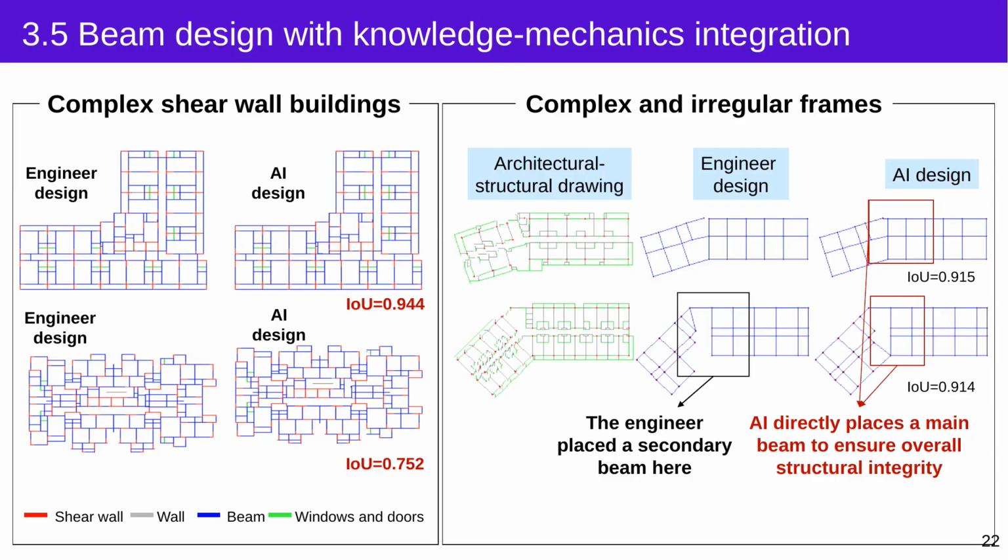Here are several typical examples of beam layout design. For a complex shear wall building, even an experienced engineer needs time to find a feasible solution, while AI can generate a solution that is very similar to the engineer's design. For the irregular frame shown here, the engineer uses a secondary beam to connect the two parts, while AI finds another solution and uses a main beam directly. In this particular example, the AI-generated solution provides a more direct load path.